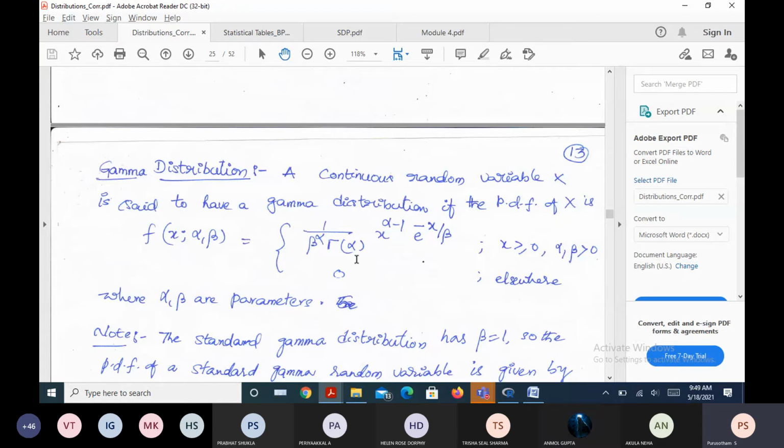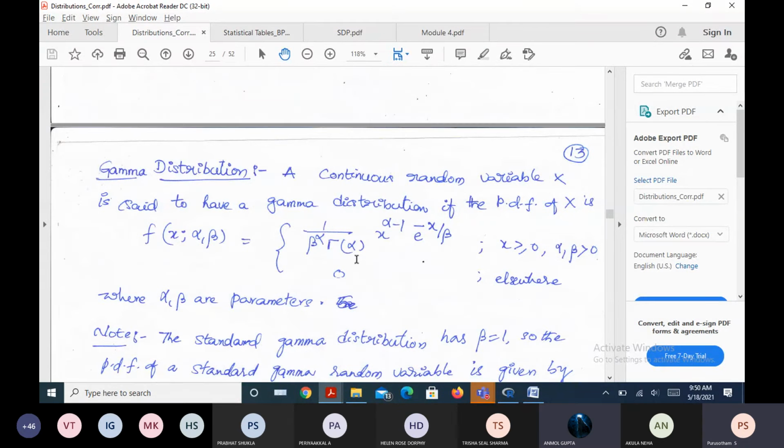So the resulting answer is e to the power minus x by beta divided by beta to the power alpha, with alpha as 1, so divided by beta. Let us rewrite 1 by beta as lambda. Then we get lambda times e raised to minus lambda x, right?